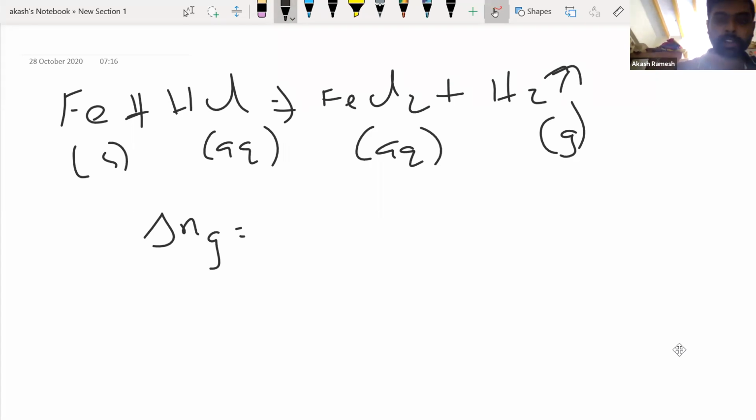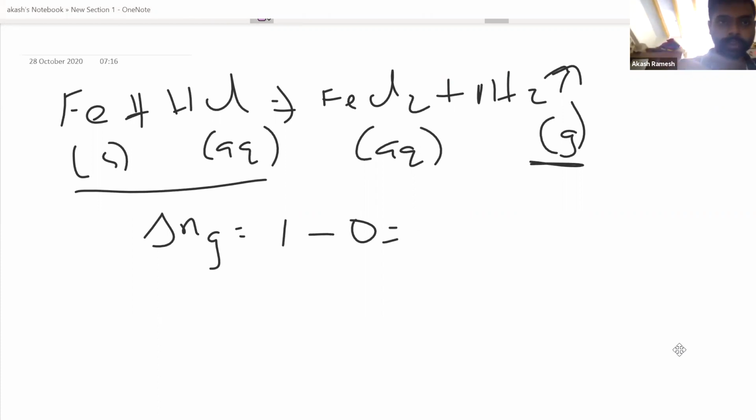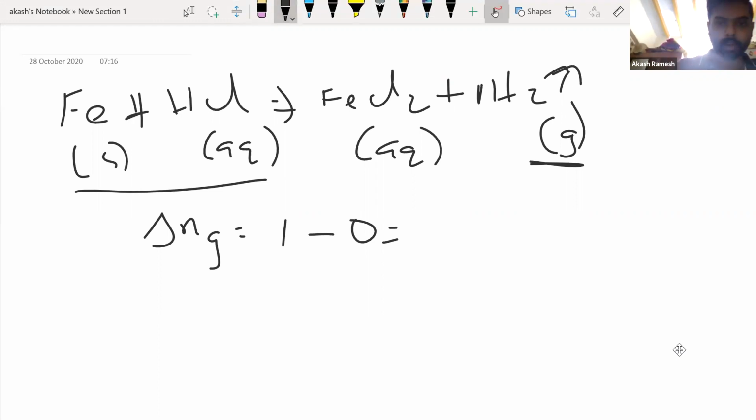Fine. So let me start with the products. In the product side, I have hydrogen gas, and the stoichiometric coefficient is 1, right? So I can say 1 minus. That's about the product part. There is no other gas here. And when I go to the reactant side, you can see that there are no gases. So 1 minus 0 will become 1. So delta Ng for this reaction would be 1.